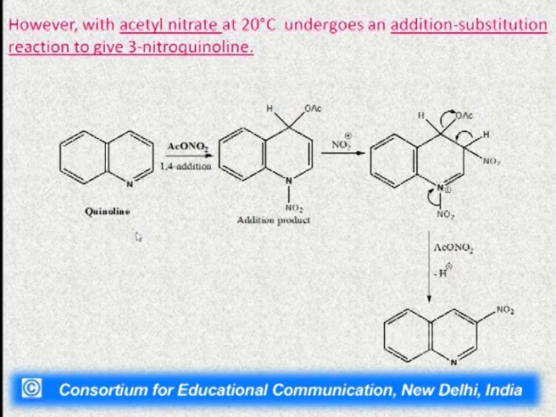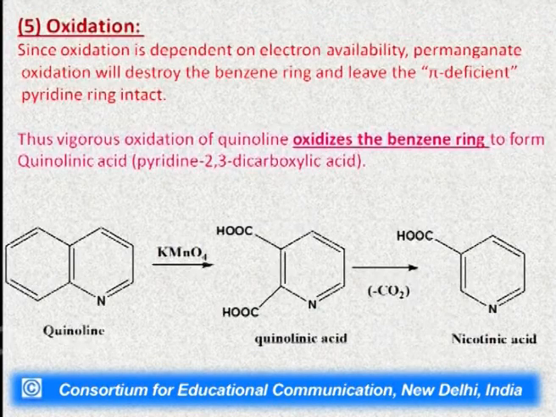Here this quinoline will react in a different manner if we take the nitrate. 1,4 addition will take place and we will get this addition product, which will then again undergo nitration. Here this is the nitronium ion and we will get here the 3-nitroquinoline. So the substitution here is at the position number 3. It is an exception to this reaction of nucleophilic substitution.